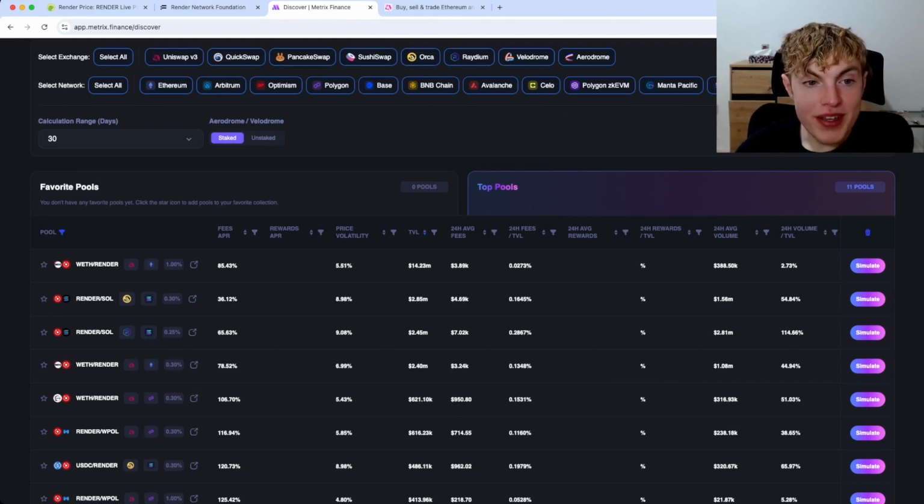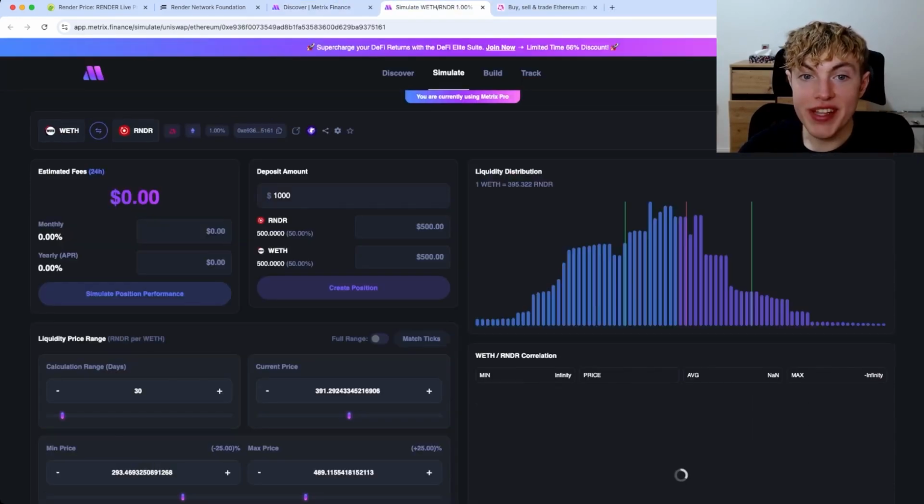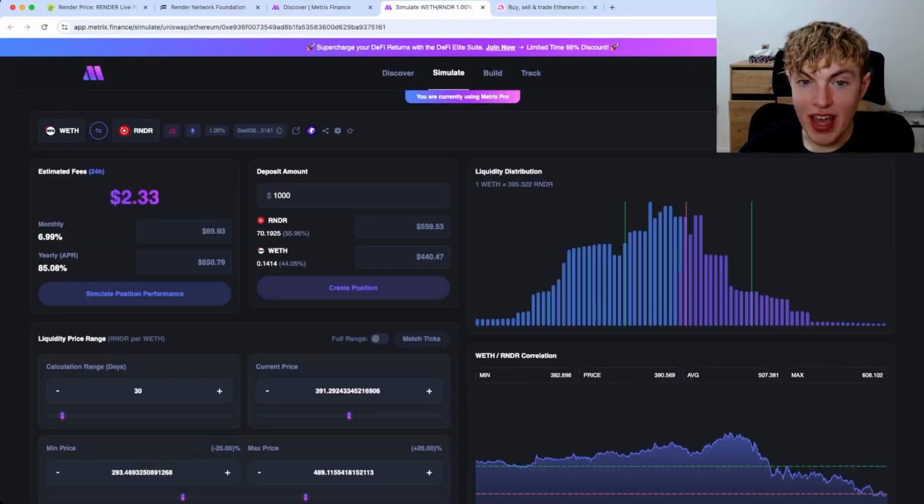Right off the bat, we see wrapped ETH to Render over on Uniswap. It says it's giving 85% APR and has a TVL of over $14 million. In the last 24 hours, the average fees were almost $4,000. And now I'm going to go ahead and hit the simulate button, open it in a new tab, and we can simulate what type of returns we could get with this pool.